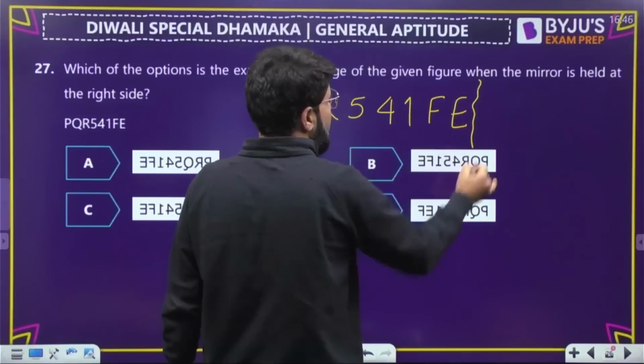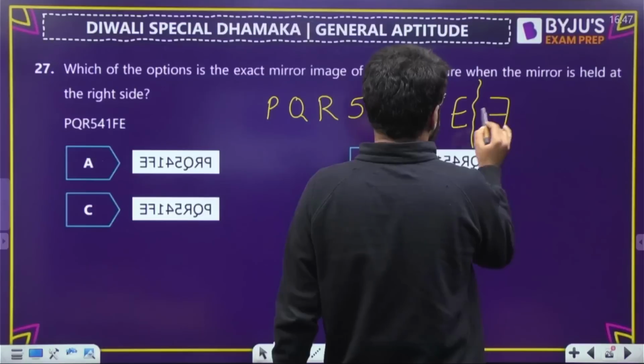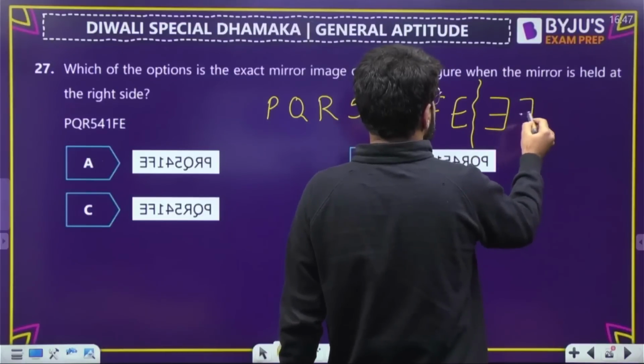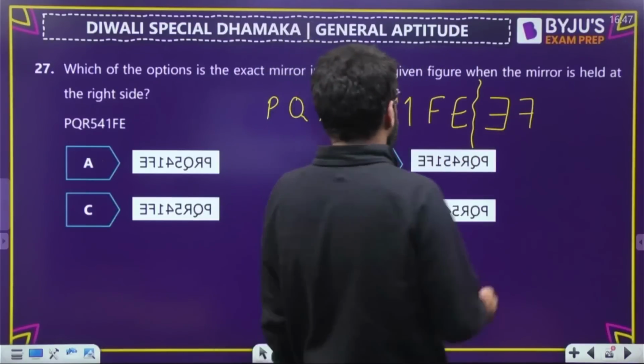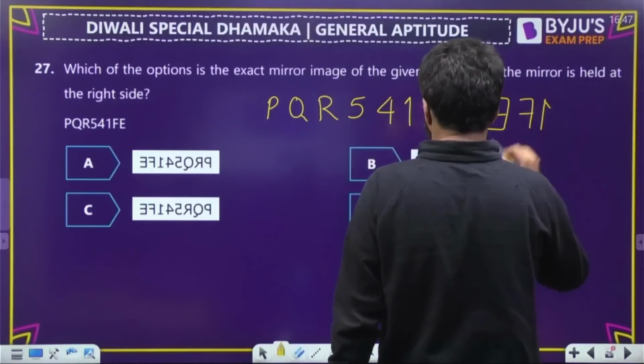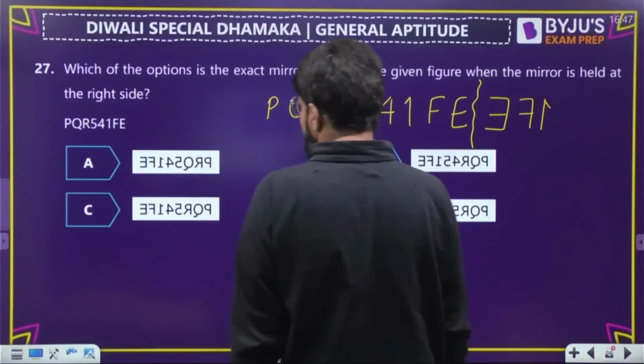E. So if I take this as the mirror, okay, mirror will create the reflection. So of course the word will start with E. Then this is the F, inverted about the vertical axis. Okay. Then you have this as the 1. We just keep checking the options. Definitely D is not correct. It will not start with F. It will start with E.